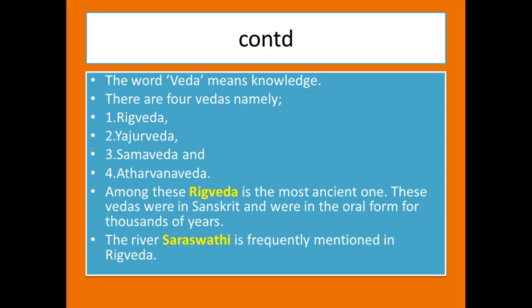So here you must know the meaning of Veda, which means knowledge. There are 4 Vedas, that is Rig Veda, Yajur Veda, Sama Veda and Atharva Veda. Among these 4, Rig Veda, which was in Sanskrit, is the most ancient one and it was in the oral form. And river Saraswati is mentioned in the Rig Veda most frequently.